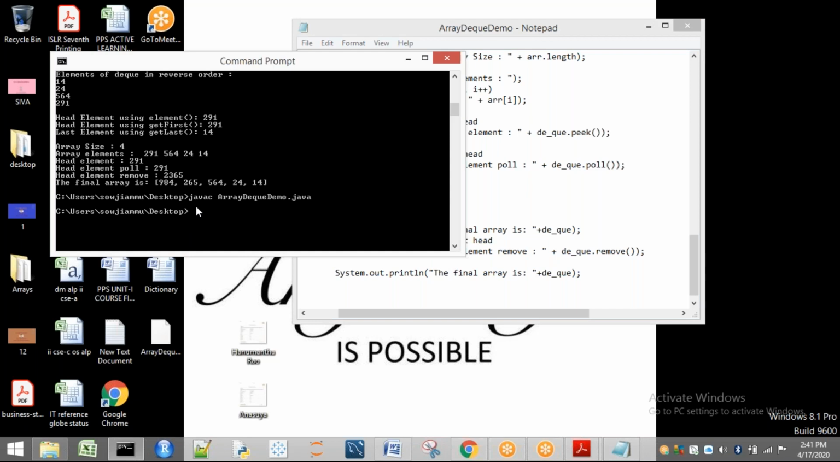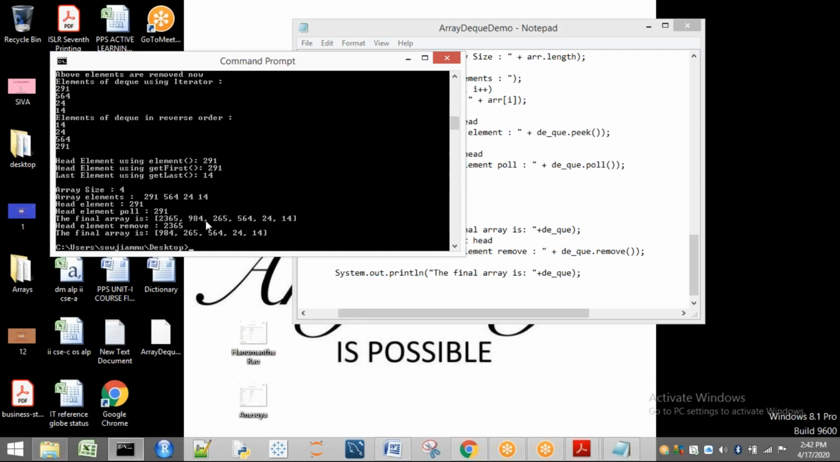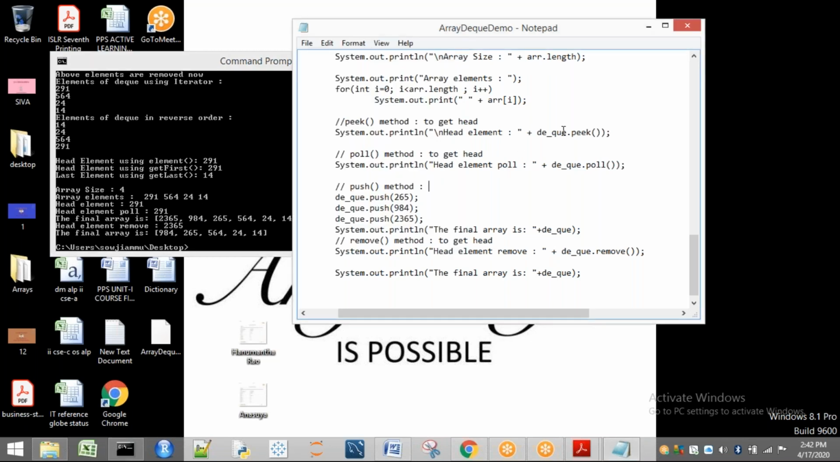So see this one. Right. If you observe, you can get clearly. So here, after inserting all these elements, 291 is printed and 291 is removed. See here. If you see here, nothing is there. Next, after removing 291, what will be there? 564, 24, and 14 are there.